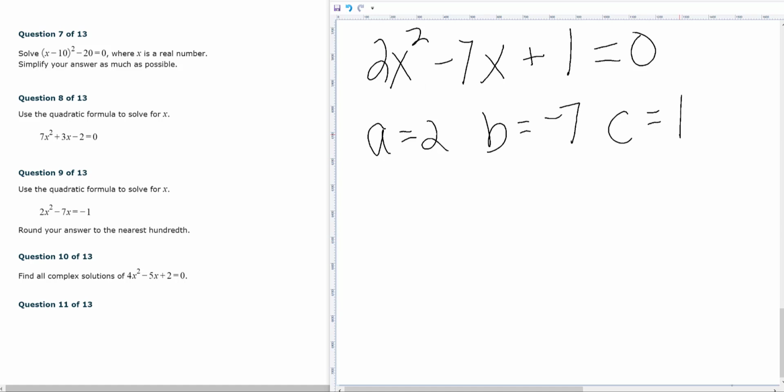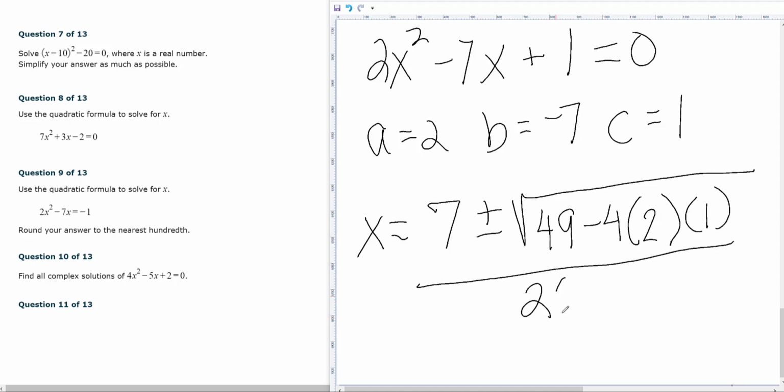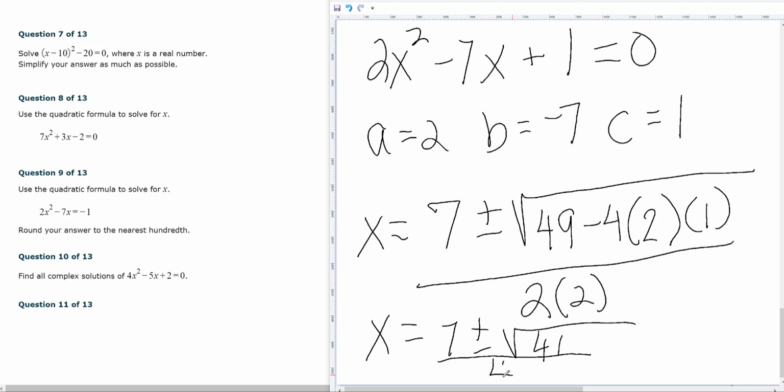And in the quadratic formula, that will be x is equal to, the opposite of b would be 7, plus and minus the square root. Negative 7 times negative 7 is 49, minus 4 times a times c, and all of that is over 2 times 2. So that's going to be 7 plus and minus the square root of 41 over 4.